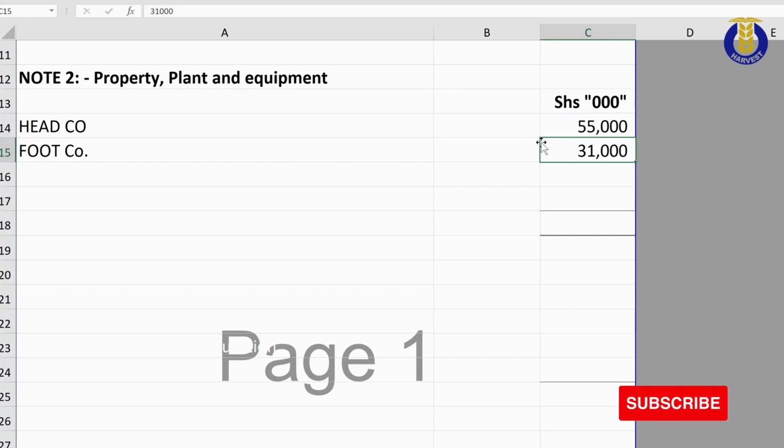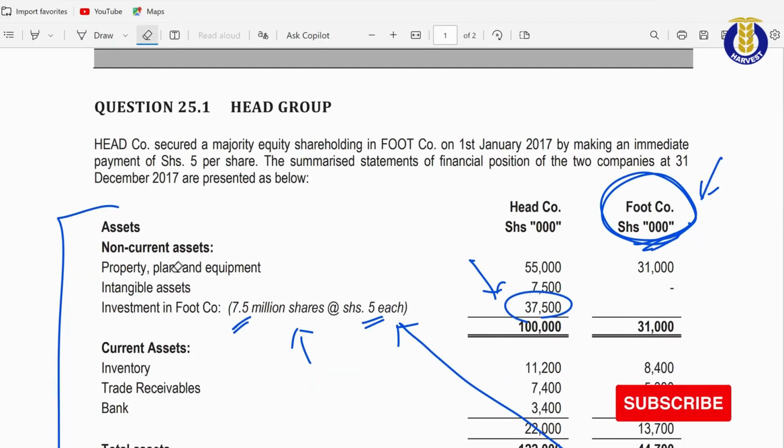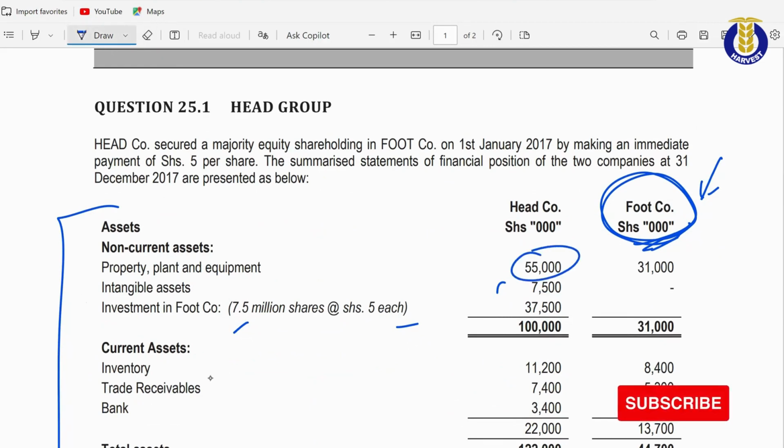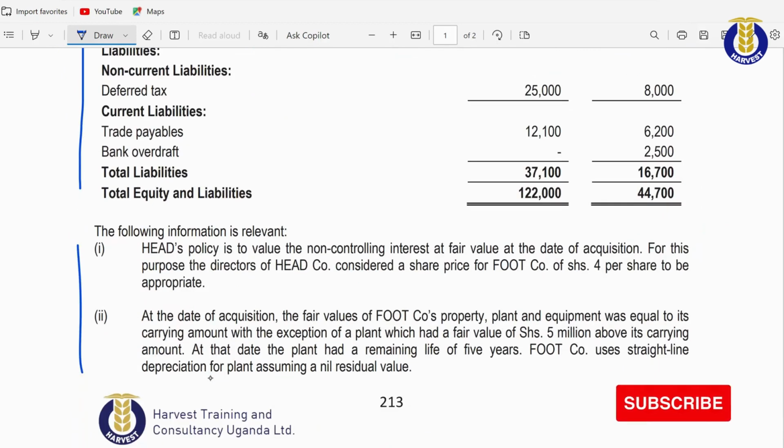So what are you going to do? We shall go back to our question, and for avoidance of doubt, you can see that my 55 is right here and my 31 is right here. But for the purposes of valuation of the assets and liabilities assumed for the subsidiary, we need to use the fair value. 31 million being our book value, we have been given additional information in Roman 2 in regard to fair values.